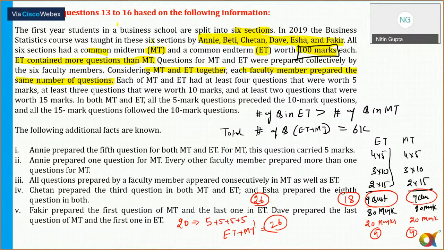But we also know that the total number of questions has to be a multiple of 6. So what should be the exact number of questions? Should I take 26, or after 18, the next multiple of 6, that is 24. So can I say the total number of questions has to be 24? Please tell me yes or no. The total number of questions in ET and MT together has to be exactly equal to 24. Any doubts to anyone? Please ask me now. Clear? Okay.